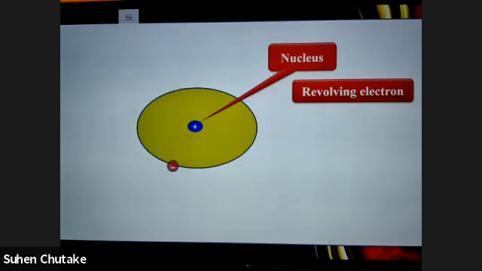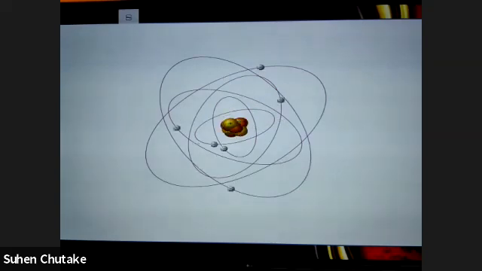Then after that, this is an atom, right? This is a better diagram of an atom, and the right diagram of an atom you will see in 11th standard. Okay, these are still, you can say, primitive structures for you to understand.